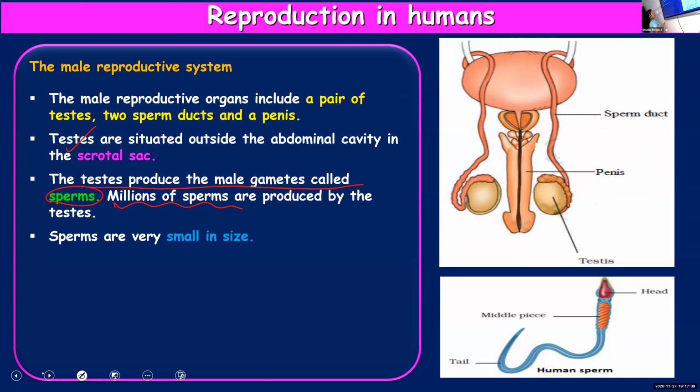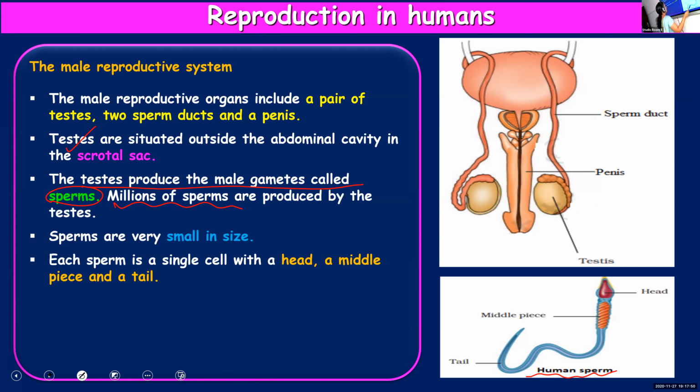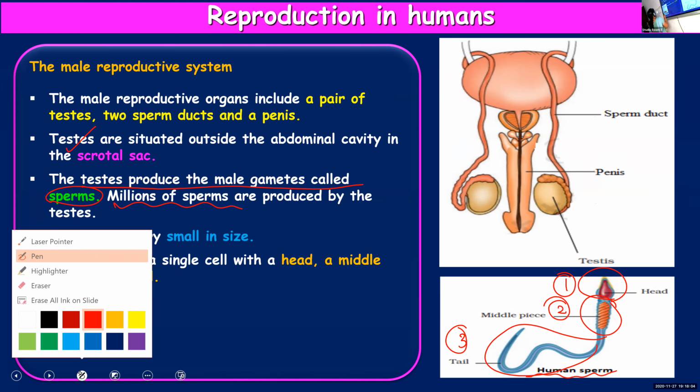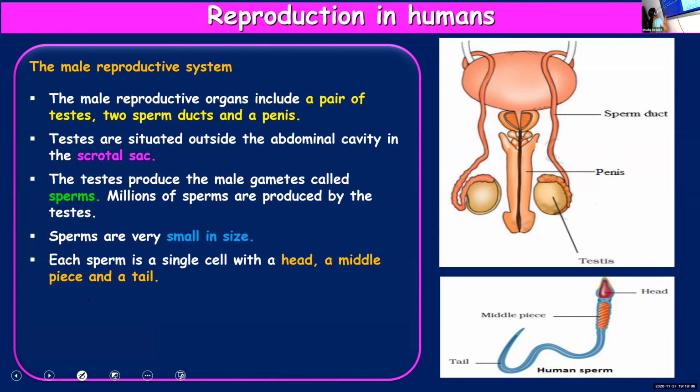And sperms are very small in size. They are microscopic. Here you can see the picture of a sperm. Very small in size, and they have a head, a middle piece, and a tail. So there are three main parts: head, middle piece, and the tail. And the tail helps it to move. The female gamete or egg cannot move, whereas sperms or male gametes can move. So sperm has got a head, a middle piece, and a tail.